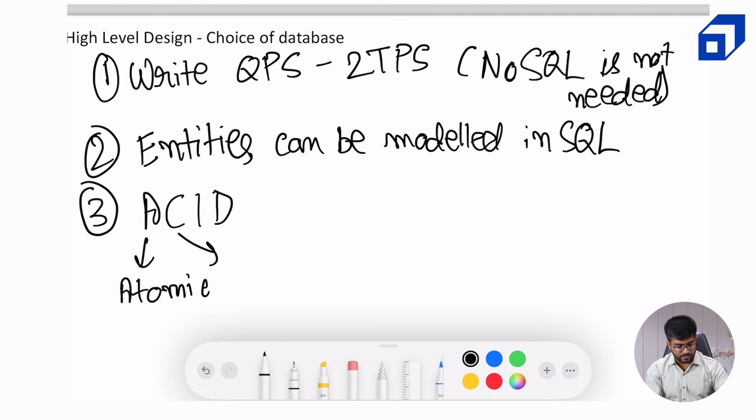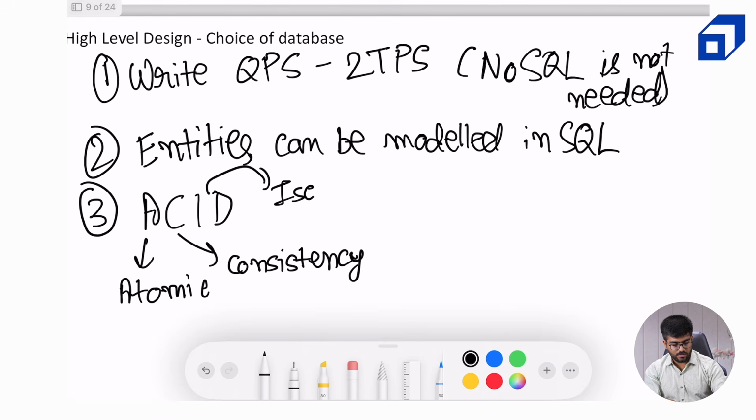C stands for consistency, which is one of our requirements for this system design. I stands for isolation, and D stands for durability.